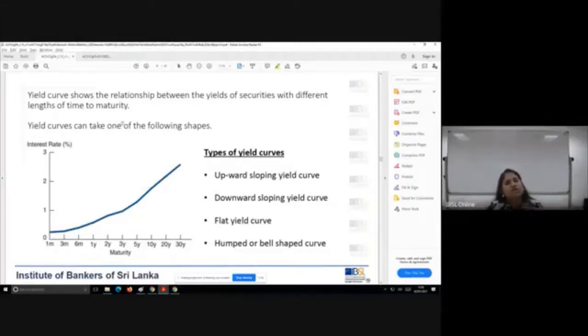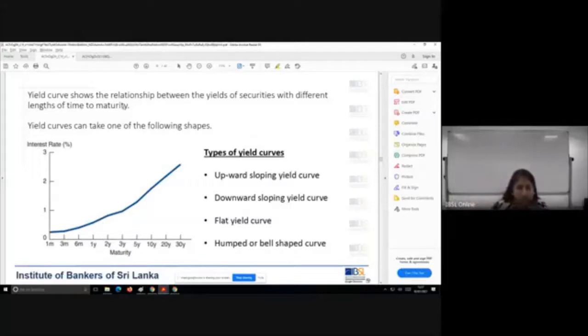What is it going to show me? Now, this yield curve is a very, very important instrument for you to understand the future of these particular instruments, or even the future expectations of other investors in the market. We are going to learn that.